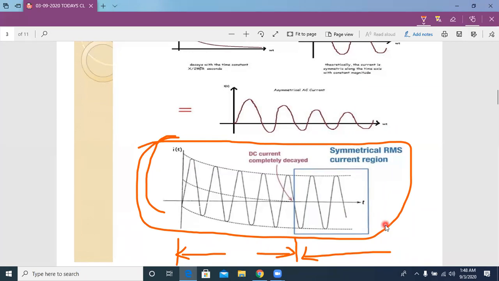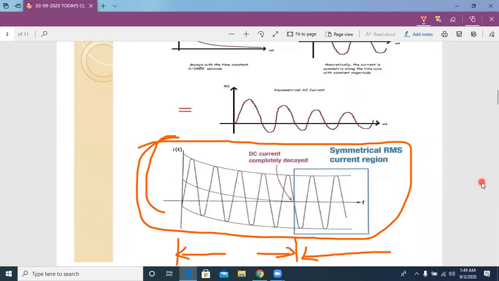When a fault happens, due to the power system's inductive nature, the fault current initially behaves like a transient. After some period, the power system accepts the fault current, and the fault current magnitude becomes constant with respect to time.